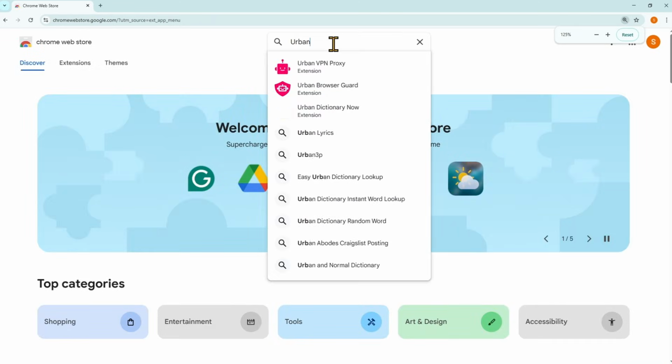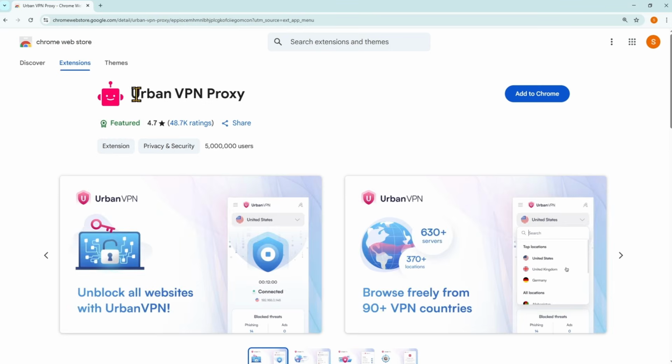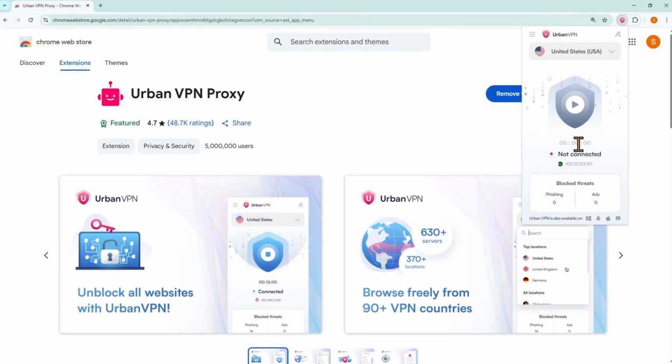Now, search for Urban VPN. It's a free VPN that connects you to a US proxy. Click Add to Chrome, then pin it to the extensions bar. Click its logo, agree to the terms, and connect it. Make sure it says Connected to the United States.